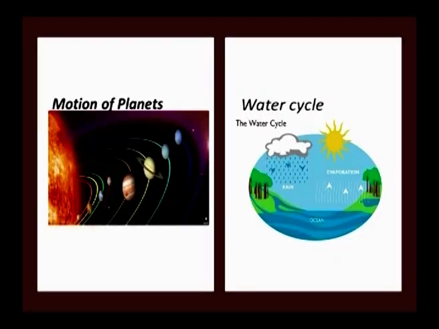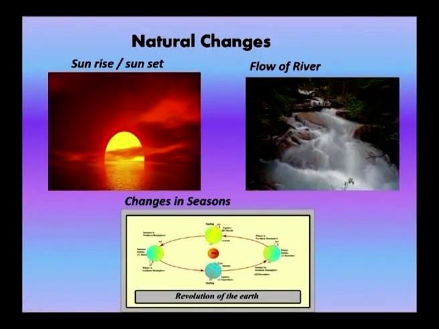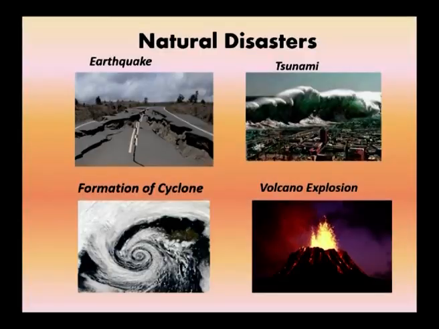Children, you learned about the changes around us in your previous grade, like motion of planets, that is the solar system, and the water cycle, that is the raining process. And also you learned about natural changes like sunrise, flow of river, change in seasons. Children, you heard news about natural disasters, that is earthquake, tsunami, cyclone formation in seas, and volcano explosion.